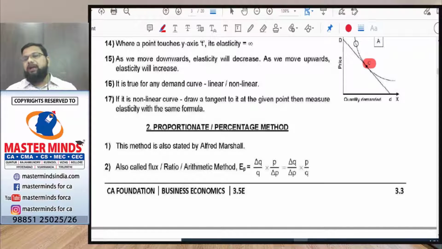So when the demand curve is a curve, Nana, we need to draw a tangent line to the point where we need to find out elasticity, and we can use the above mentioned formula. Okay, this is the point method, Nana. Next one is the proportionate method or percentage method.